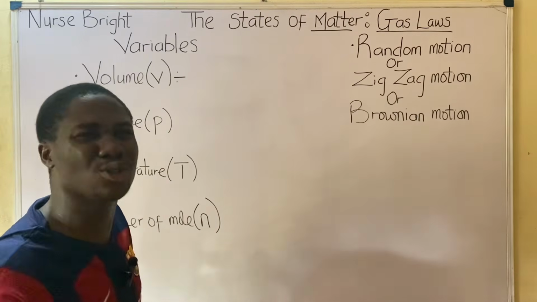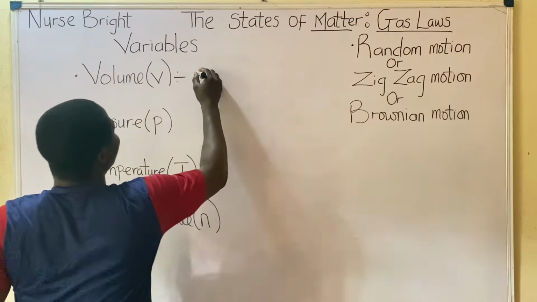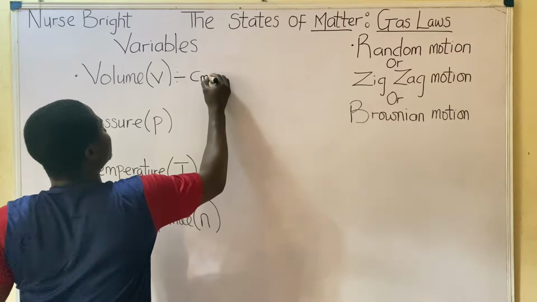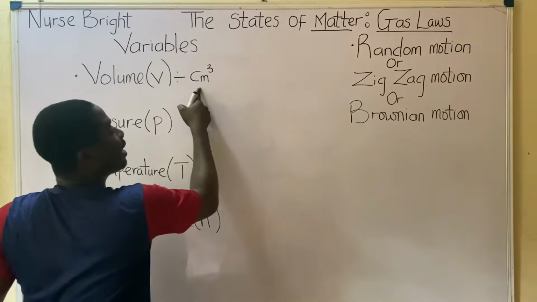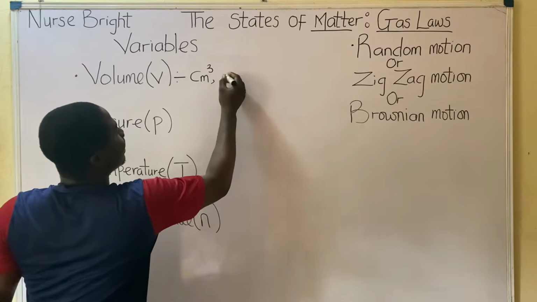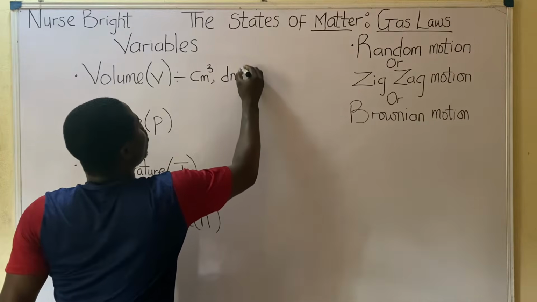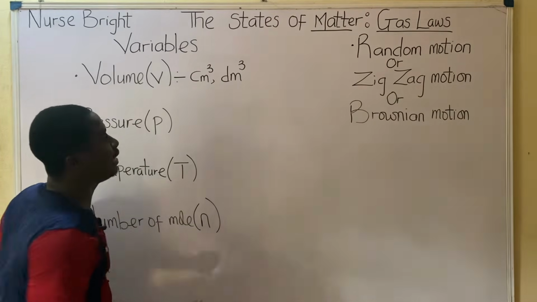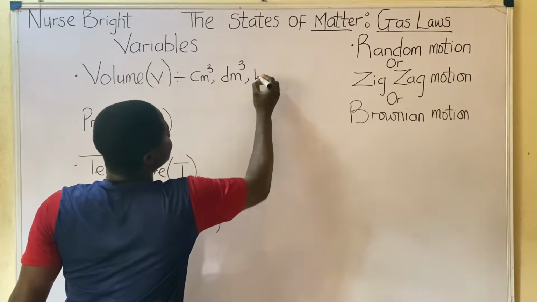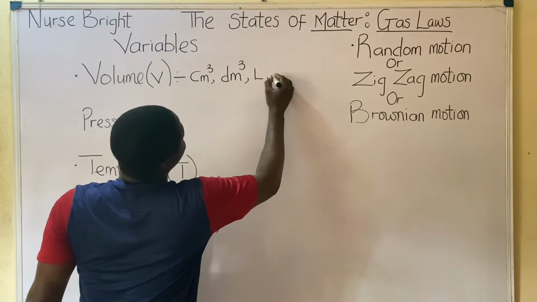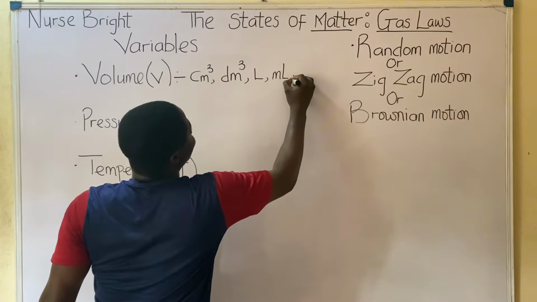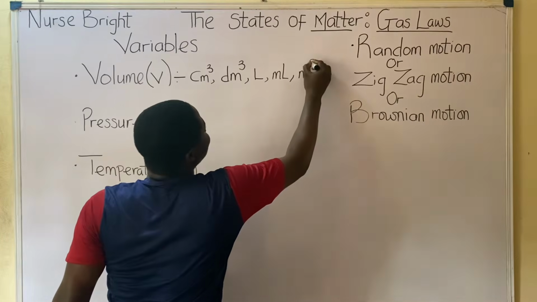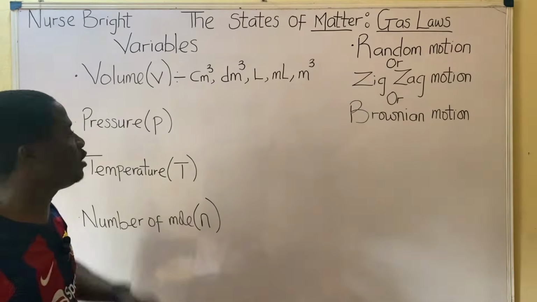It will help us in the course of this topic, which is gas laws. So there are various units to which volume can be expressed. They include centimeter cube, decimeter cube, liters, milliliters, and lastly meter cube, which you are seeing on the board.